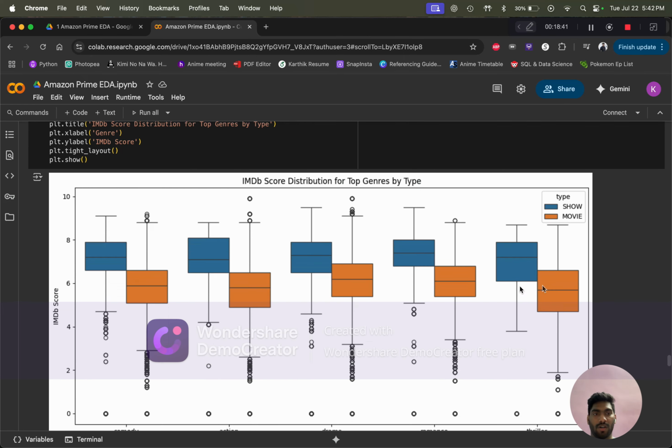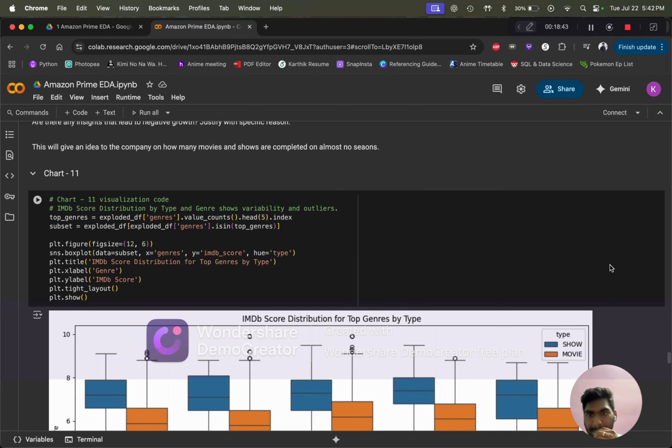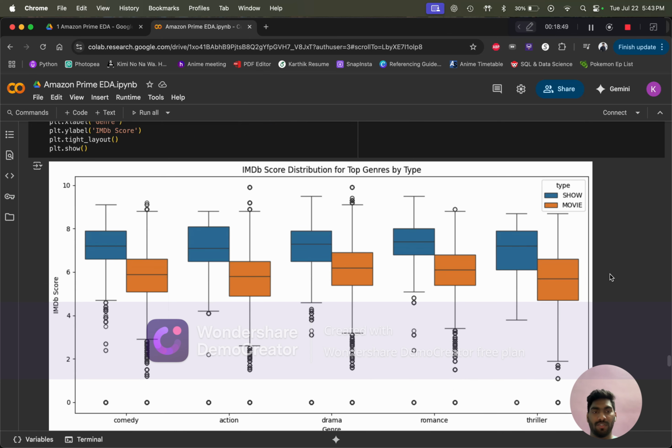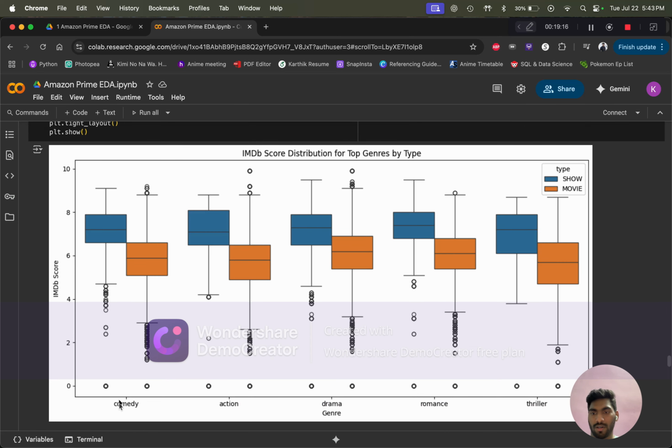And this is a box chart. This is the box chart of IMDb scores for the top genres. As we can see, most of the scores for the movies are around 6, and for the shows it is around 7. And there are some outliers as well. Obviously, we don't expect all the data to be perfect, so there will definitely be outliers shown. The top five are comedy, action, drama, documentary, and thriller.